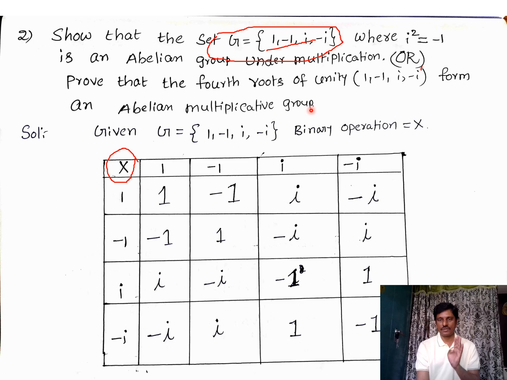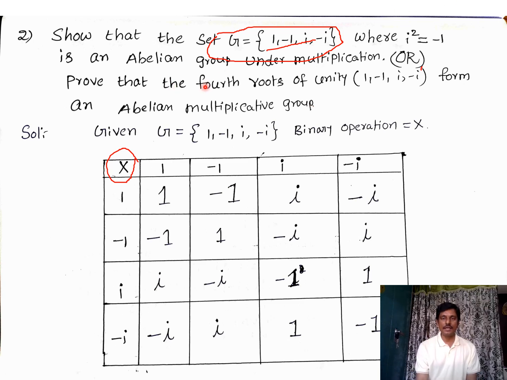Natural numbers, integers, rational numbers, real numbers, complex numbers, all these sets satisfy the associative property. That means there is no need of checking the associative property. By default, the associative property holds under multiplication, not addition or subtraction. Under multiplication, the associative property clearly holds for all these sets.